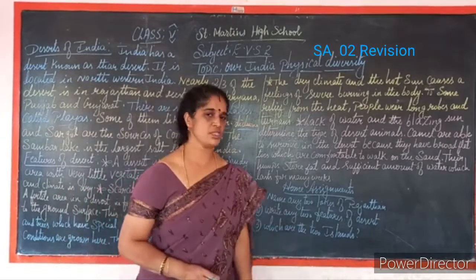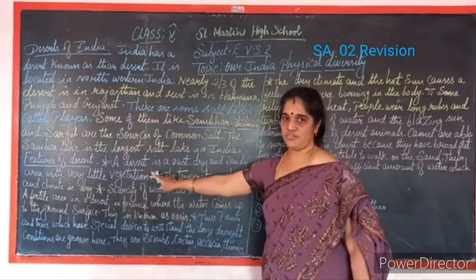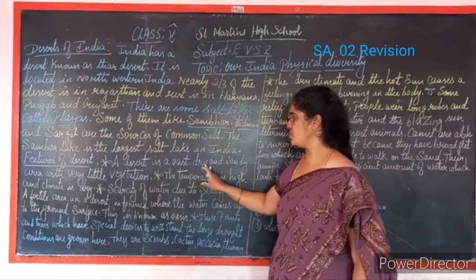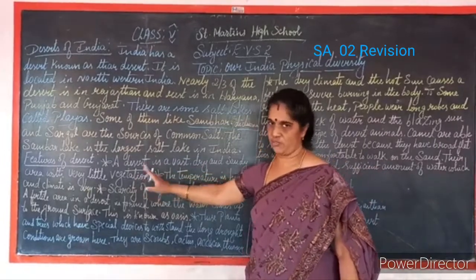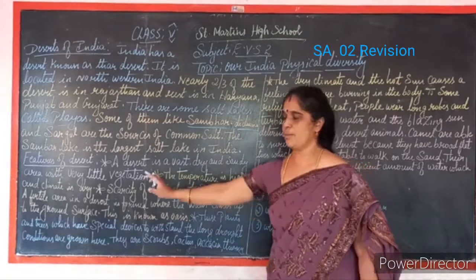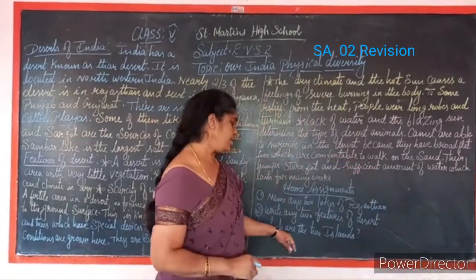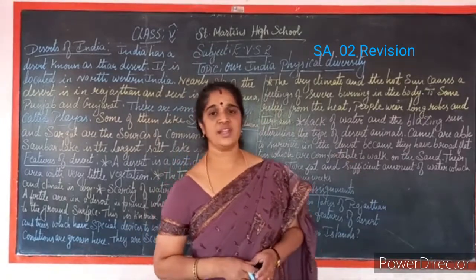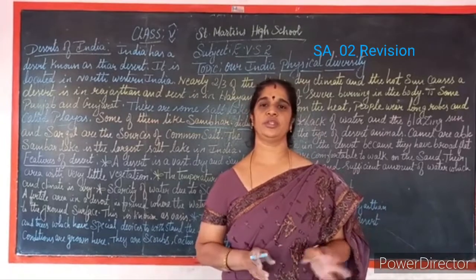Write any two features of a desert. Even that answer is on the board. You can write the first point: a desert is a vast, dry and sandy area with very little vegetation. Second point, the temperature is high and the climate is dry. Two features you can write. Then which are the two islands I said, children? Andaman and Nicobar and Lakshadweep are the two islands.